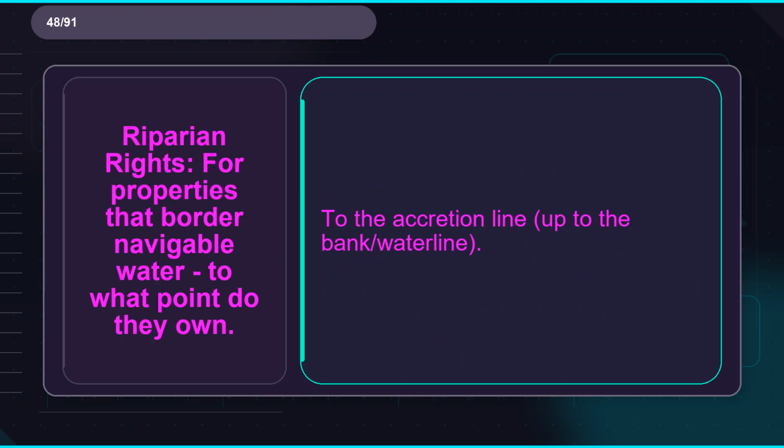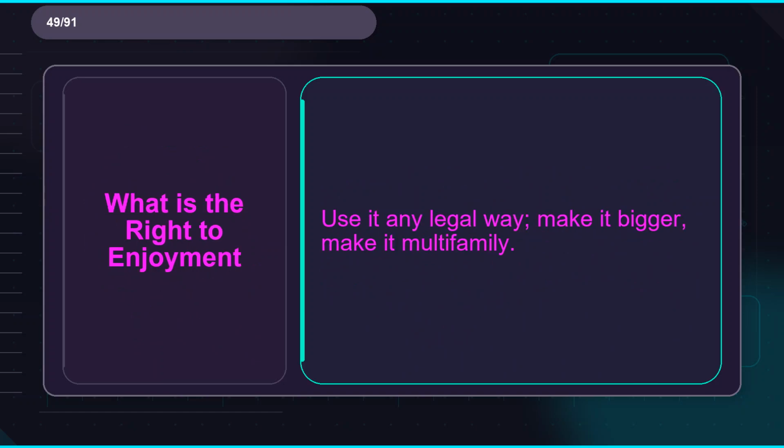Flashcard 48. Term: riparian rights, for properties that border navigable water, to what point do they own? Definition: to the accretion line, up to the bank/water line. Flashcard 49. Term: what is the right to enjoyment? Definition: use it any legal way, make it bigger, make it multifamily.